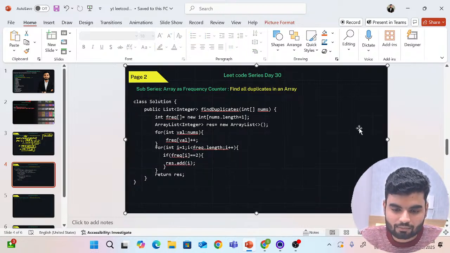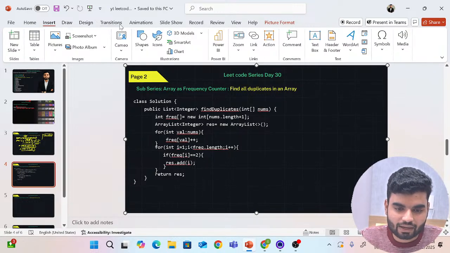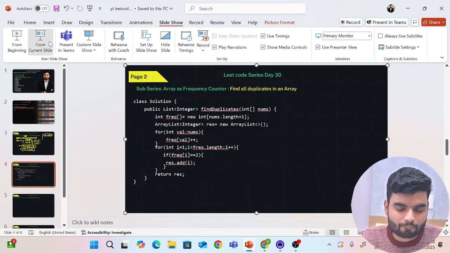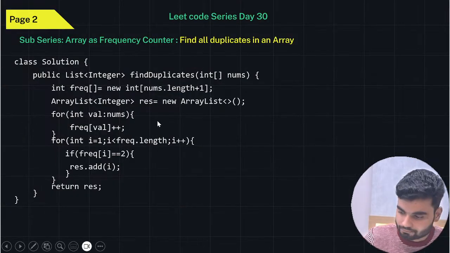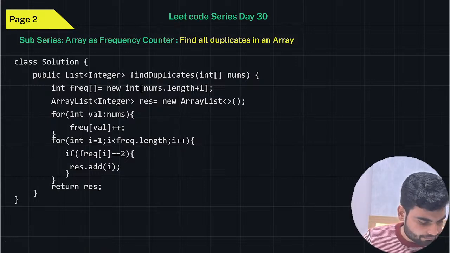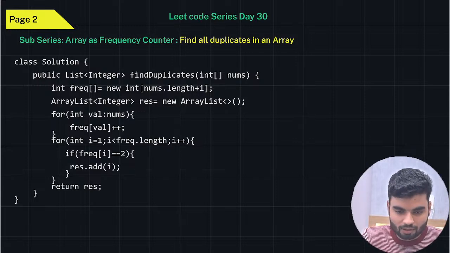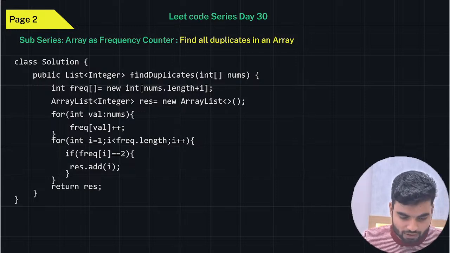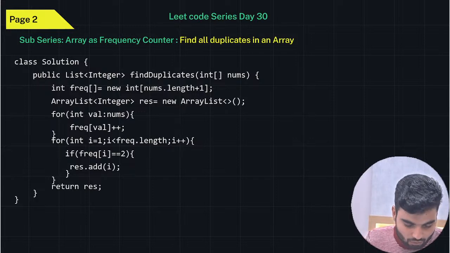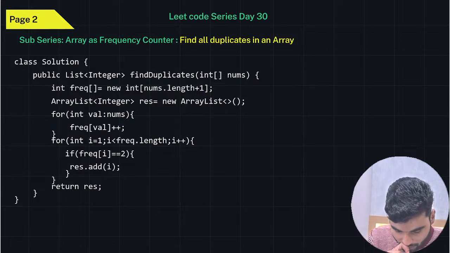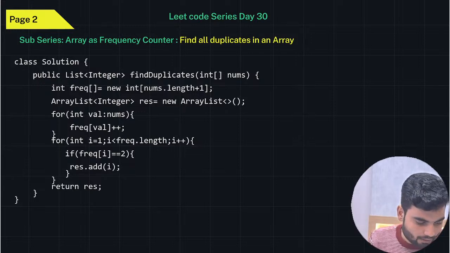Okay, so now we have this code. We'll go to the slides. Okay, so we have this thing. We'll do a dry run. You need PPT slides? Yeah, you can take screenshots. I don't know if the team will be able to provide that or not, but I'll talk to the team by Monday. Today everybody is on leave, but I'll talk to them tomorrow to see if we can give it to you. But then you can take the screenshots.